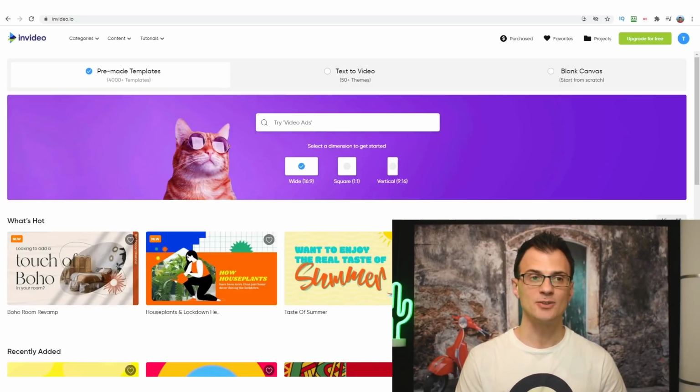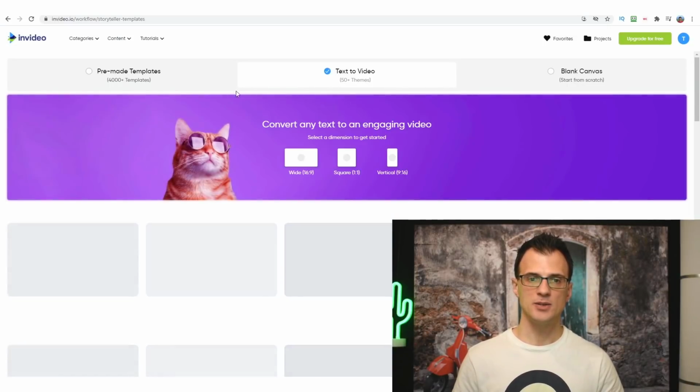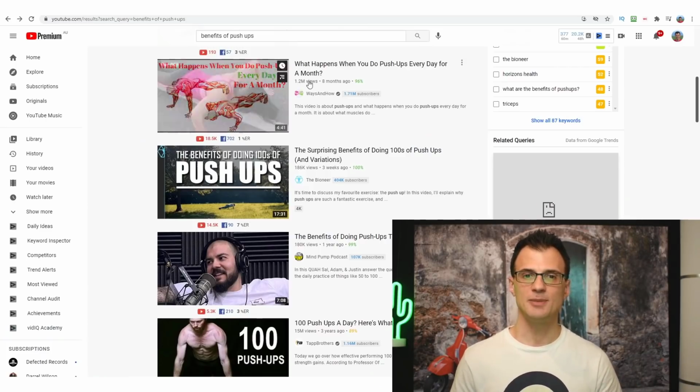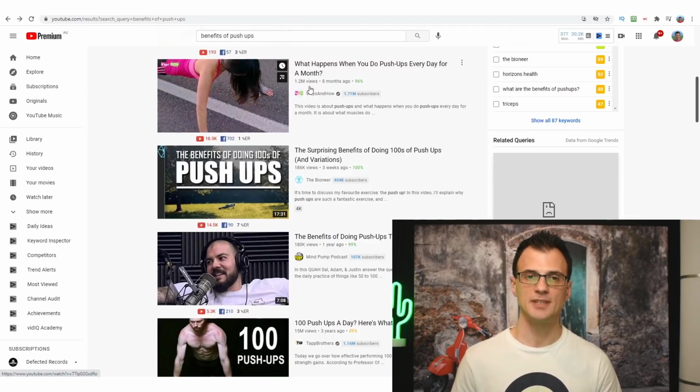Once you've opened your account on InVideo, you will be taken to the main screen that looks like this. And the first thing that you'll want to do is use this option here that's called text to video. Once you click here, you will see that you can convert any text to an engaging video. So for the purposes of this example today, let's say you want to create a video similar to this: What happens when you do push-ups every day for a month?